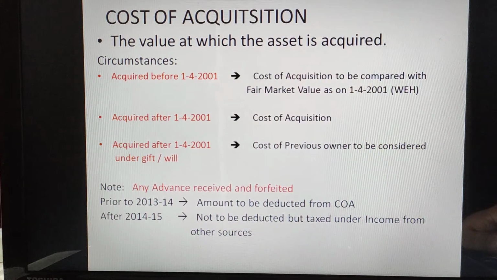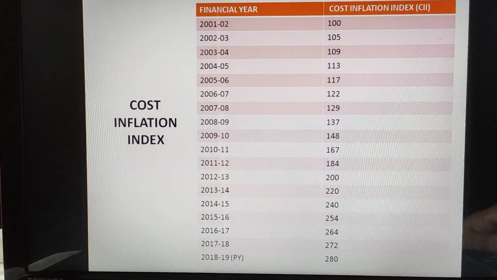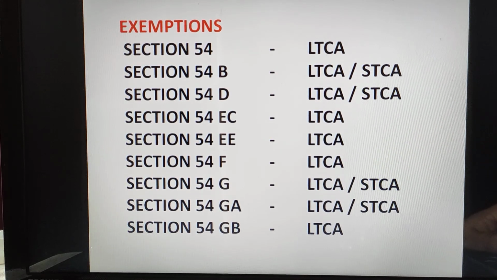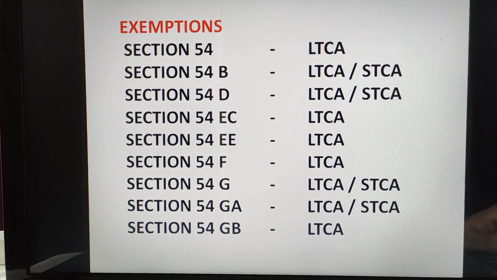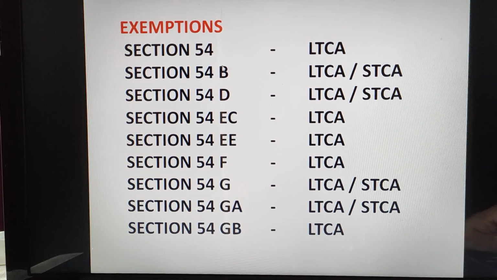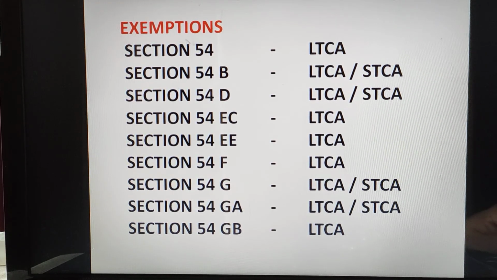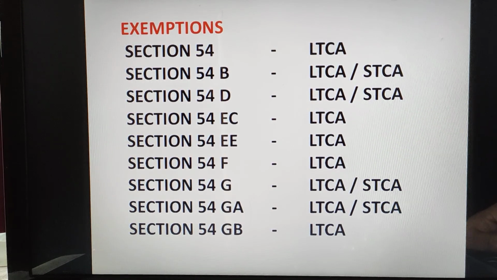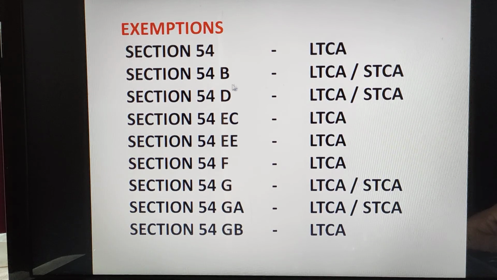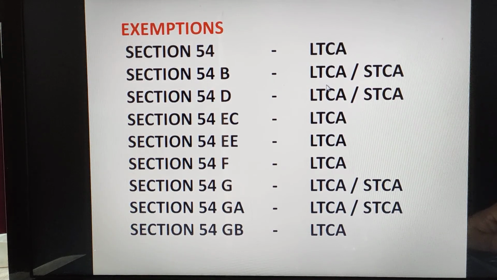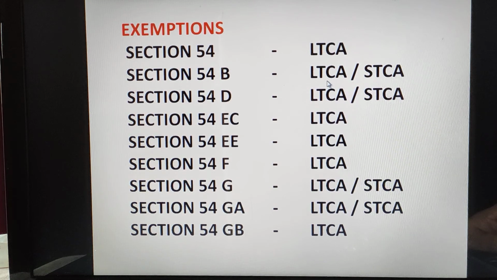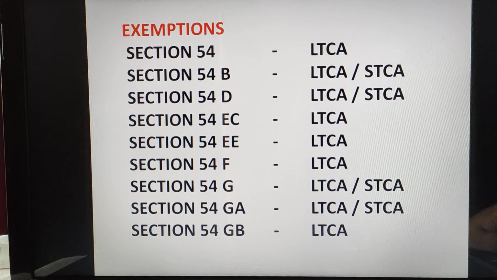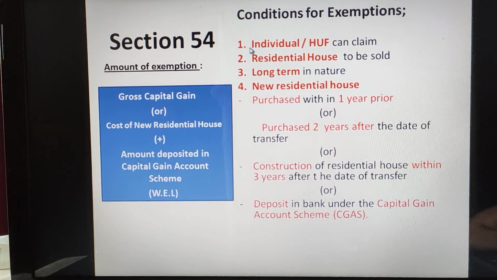In the previous session we started with the exemptions related to capital gains, and we only completed section 54. There are various other sections and exemptions we need to discuss. Today we are going to discuss section 54B. As we discussed briefly, it is applicable both for long-term capital assets as well as short-term capital assets. So without wasting our time, let us directly start.